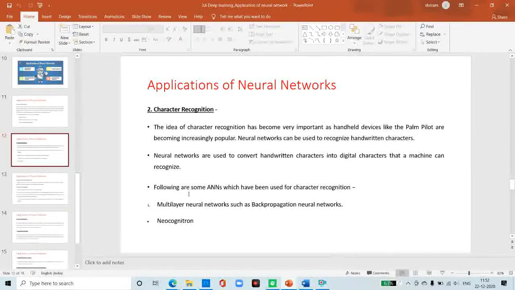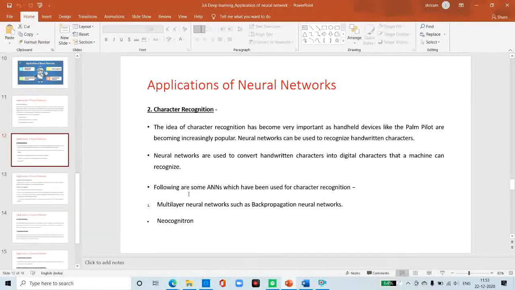Many neural networks have been developed for the automatic recognition of handwritten characters, either letters or digits. Following are some artificial neural networks which have been used for character recognition. The first is a multi-layer neural network such as the backpropagation neural network, and the second one is the neocognitron.